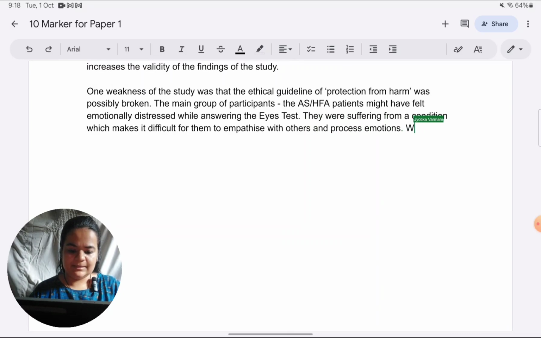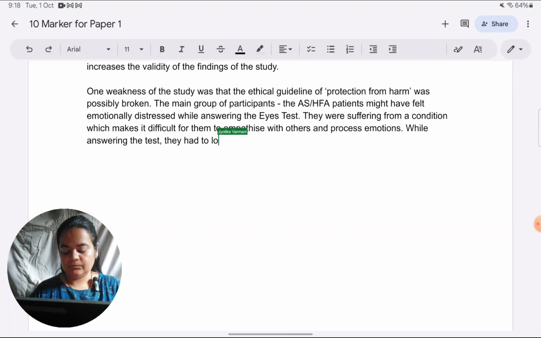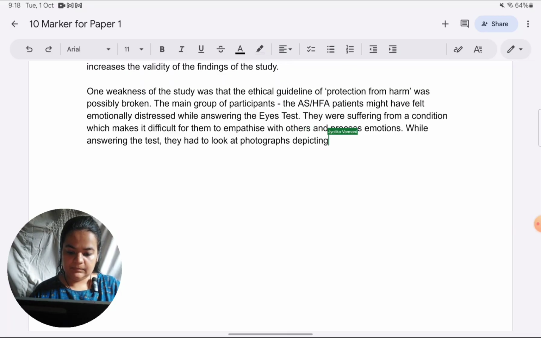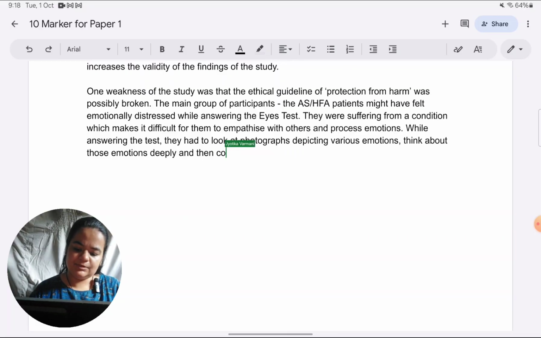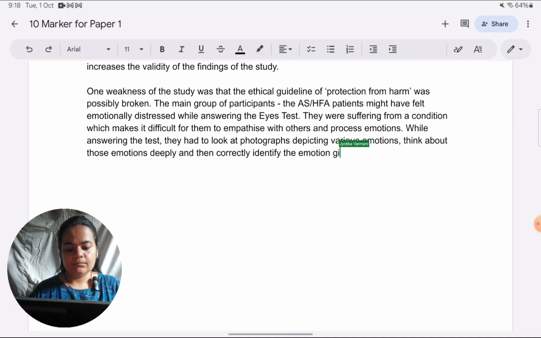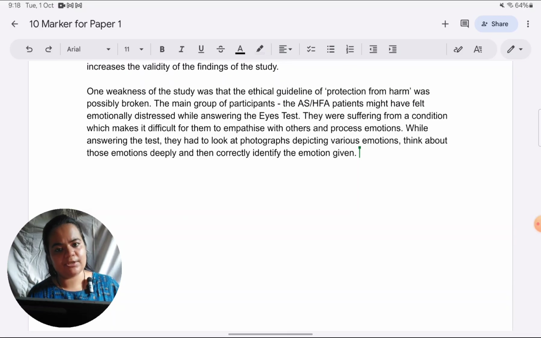While answering the test, they had to look at photographs depicting various emotions, think about those emotions deeply, and then give the correct answer. And then we can say correctly identify the emotion given. So this is which part of the procedure was strenuous for them.